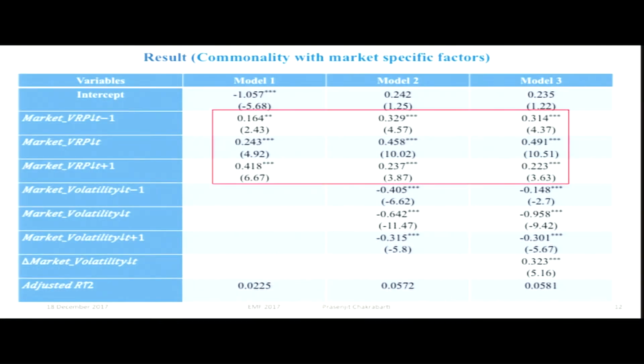So this is the result. In the first, I have included only the market-specific factors. Over here we can see that for all the specifications of this particular model, the market VRP coefficient is coming out to be positive and significant. Coming to the market volatility level, the coefficients are coming out to be negatively significant at the 1% level.